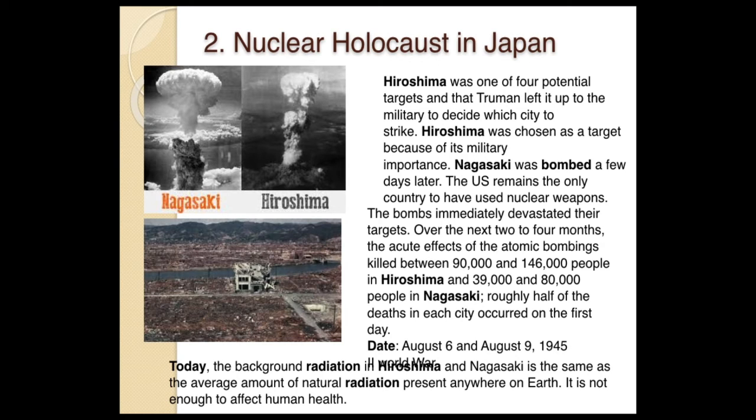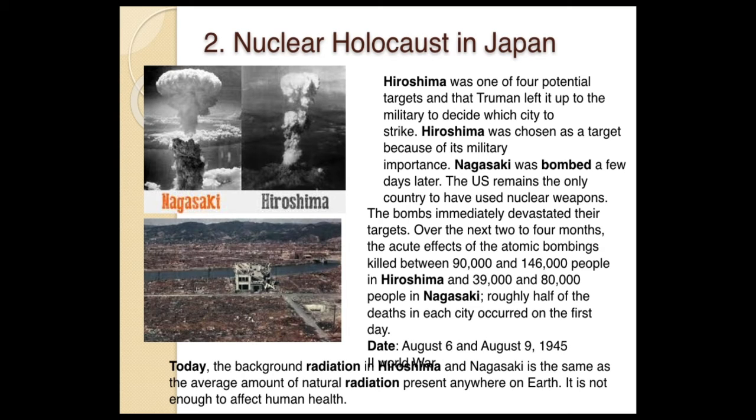So it was destroyed first, and then after a few days Nagasaki was also bombed. So here nuclear bomb was exploded. So they used nuclear weapons, and the bombs devastated their target. So over the next 2 to 4 months people were killed. See, nearly 90,000 to 146,000 people were killed. In Hiroshima alone nearly 39,000 to 80,000 people, and 80,000 people in Nagasaki. So half of the deaths occurred on the first day itself, when the bomb was exploded.